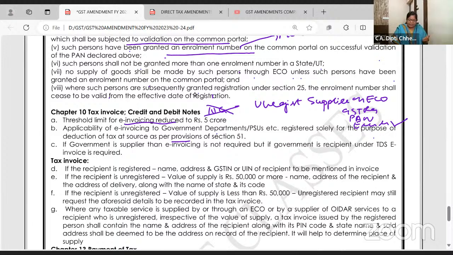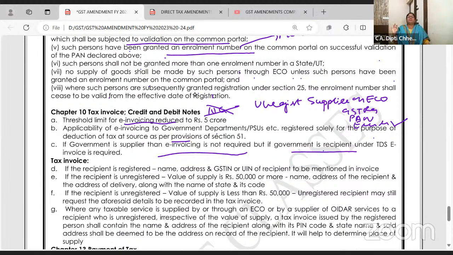Generally, if the government is a supplier, then e-invoicing is not required. But if the government is a recipient, say I am a supplier supplying stationery in bulk to government, and government is making me payment and deducting TDS under section 51. This is TDS in GST. They have to pay me 1 lakh rupees and 18,000 GST. But they deduct TDS and pay to government, then they'll pay me less. They'll give me a certificate. Same procedure.